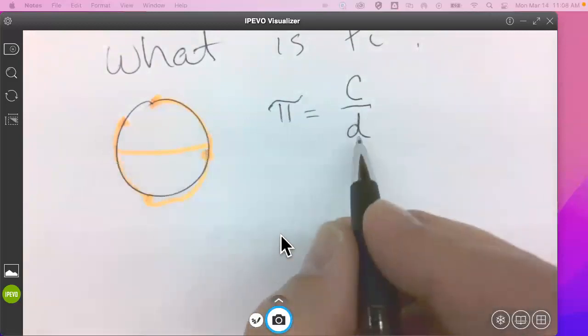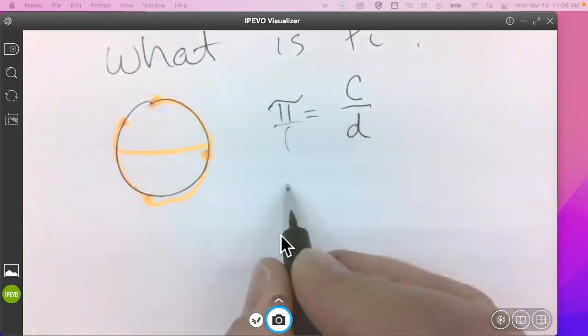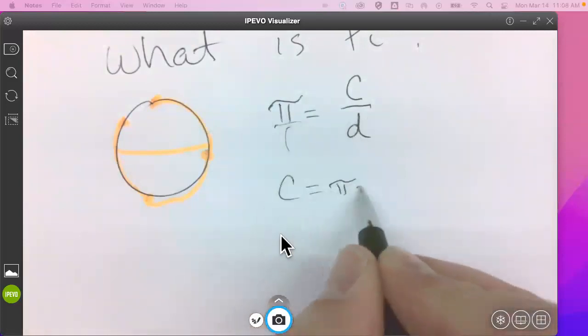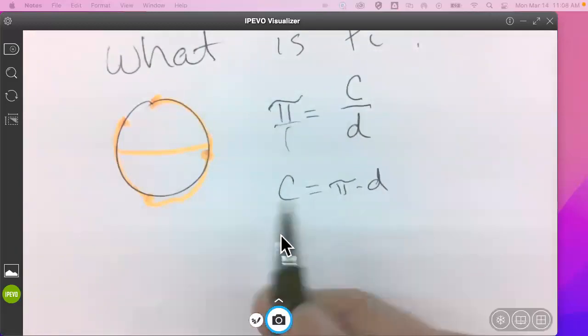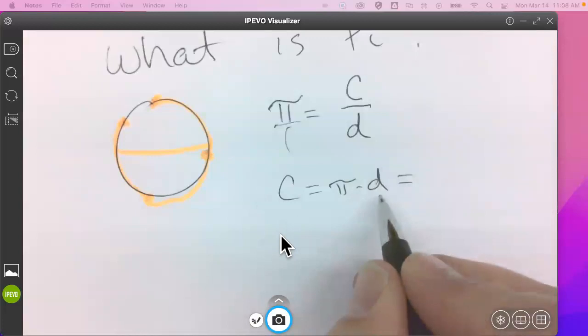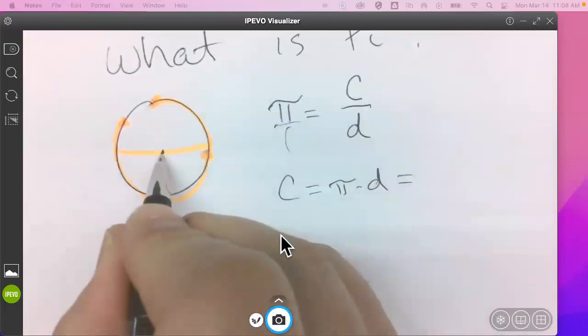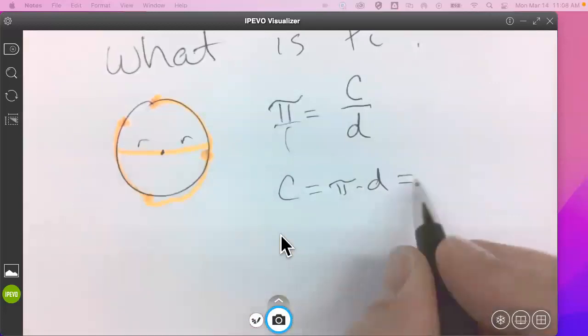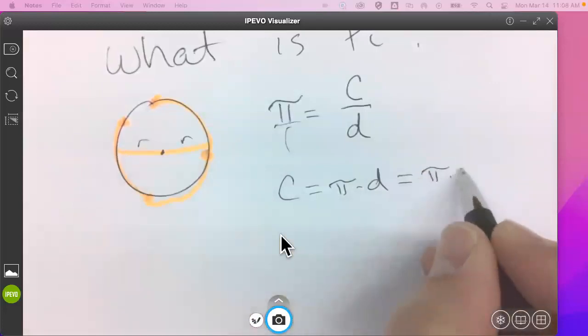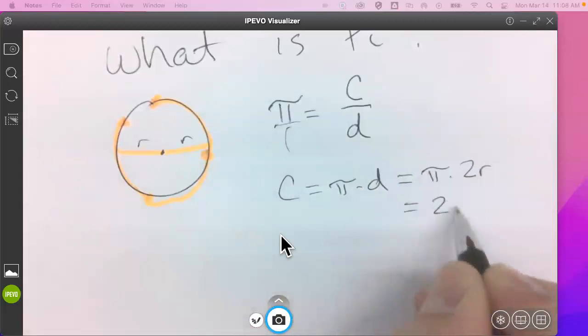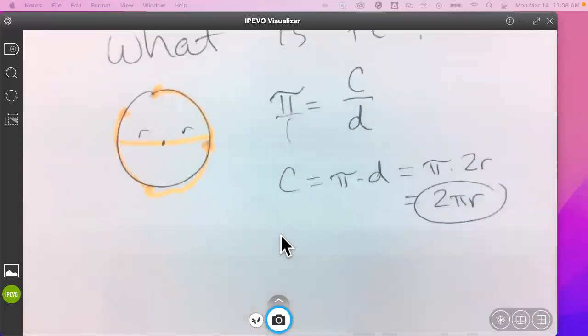But we can do a couple things with this. One, we can cross multiply and we can get that C is equal to pi times D. And you might know this as the formula for finding the circumference. You might also replace D, which is the distance all the way across a circle through the center, as 2r. So a lot of people use this as pi times 2r or 2 pi r. That's the way I always think about circumference.